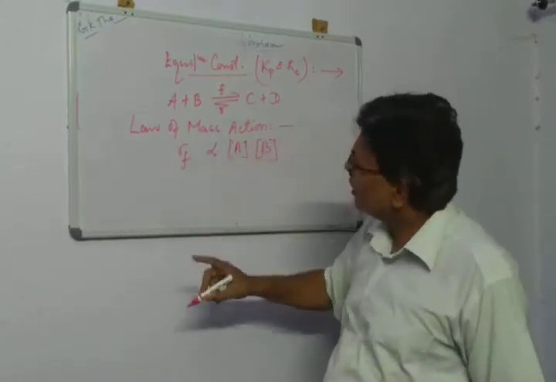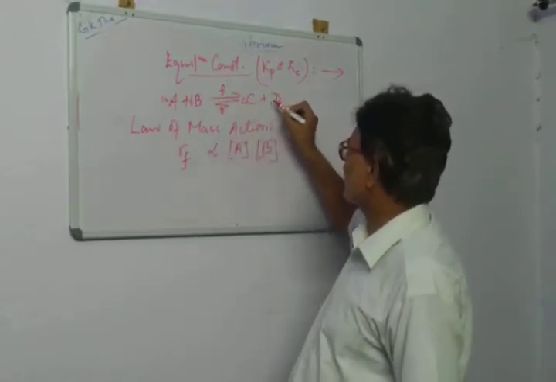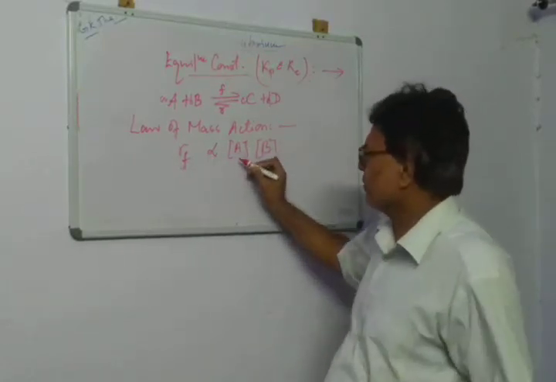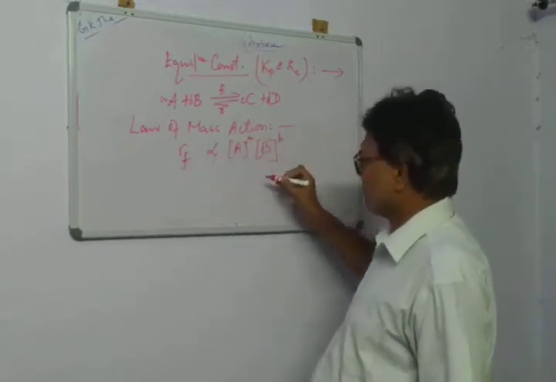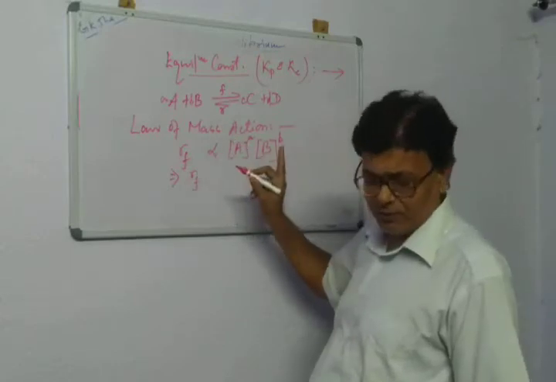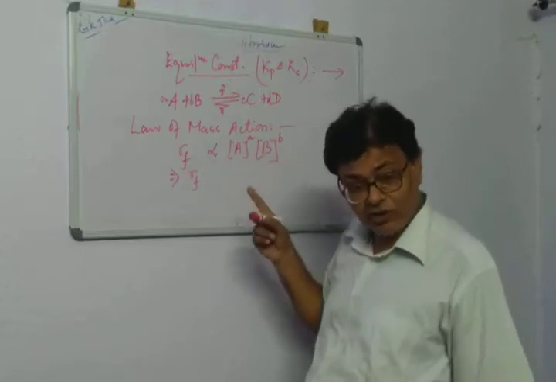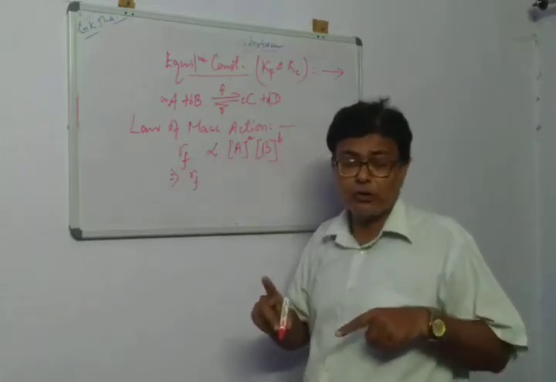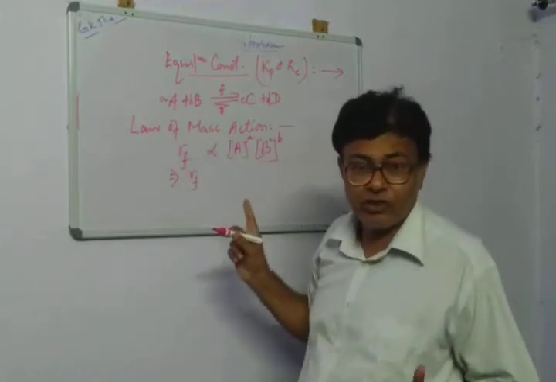And suppose we consider that this is a balanced general chemical reaction, aA plus bB giving cC plus dD. Then certainly the concentration of A will be raised to the power a, the concentration of B will be raised to the power b, and this will give the rate of forward reaction. According to the law of mass action, the rate of a reaction is directly proportional to the product of the concentration of the reactants, each concentration term raised to the power of its respective stoichiometric coefficient.